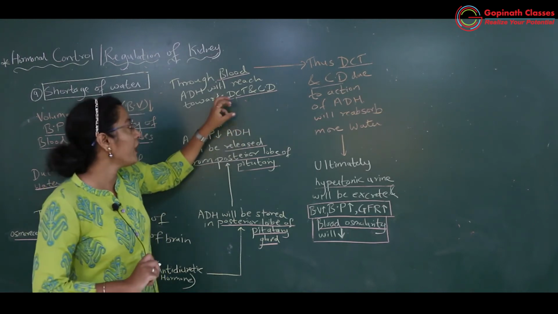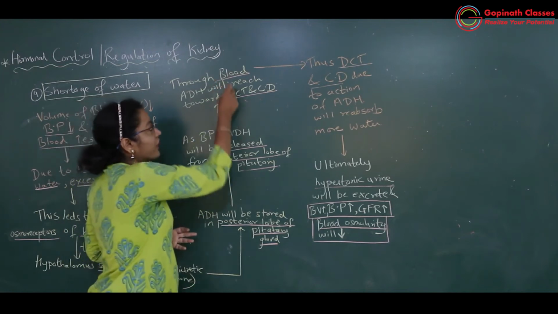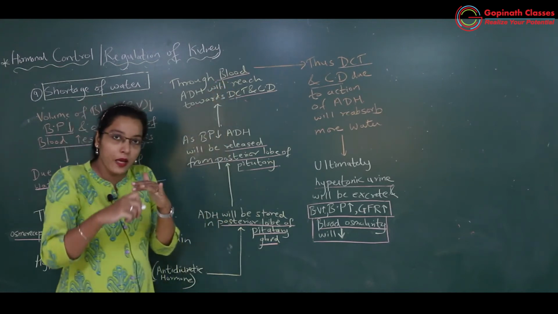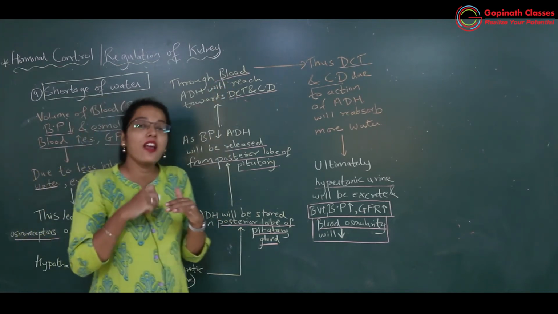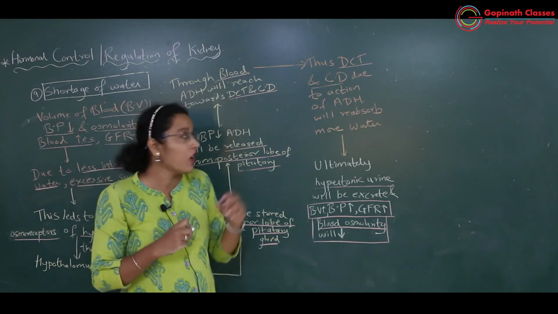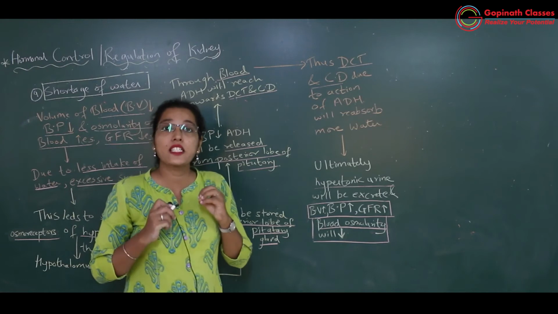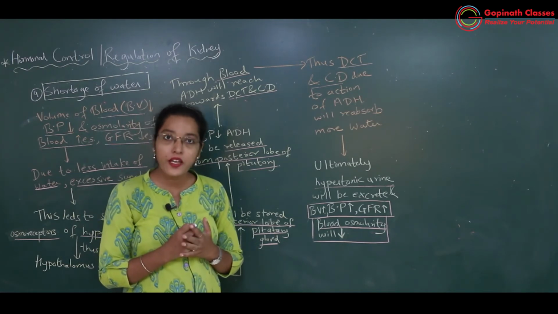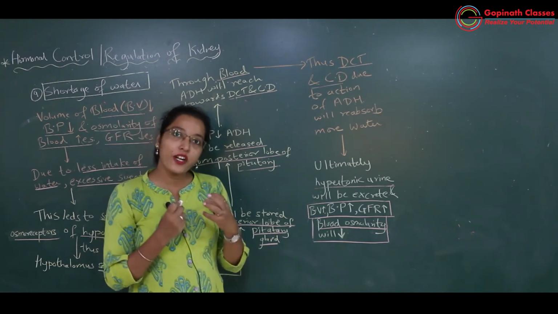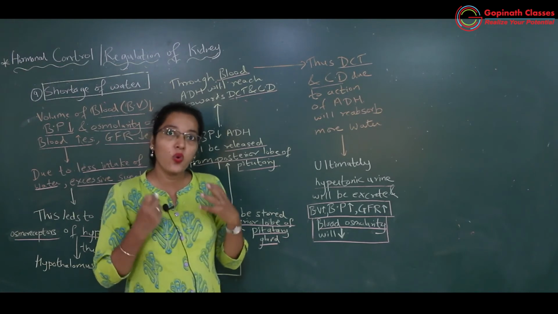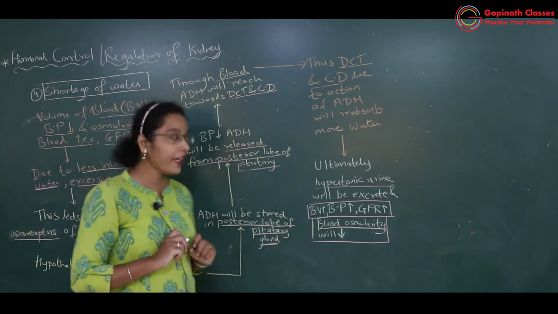Okay. So what will happen once the ADH reaches the peritubular capillaries surrounding the DCT and collecting duct? DCT cells as well as collecting duct cells will get stimulated. Okay. And they will get the order from the ADH: now reabsorb more water.